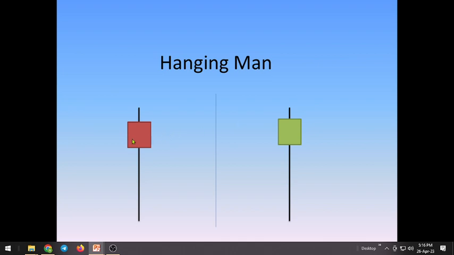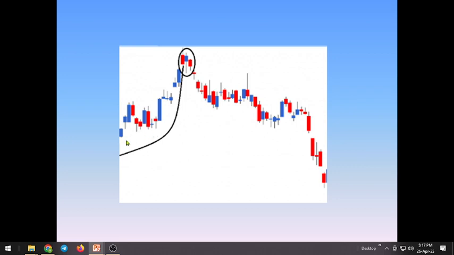Hanging man. This is the same as a hammer candle, but it forms at the resistance level. When prices are going up, up, up, big players move the prices up and up to catch the novice investors at the top. When this hanging man happens, big players take the money from novice investors and make the market come down. So if you see a hammer forming at the top of the chart, there is a chance of downfall.